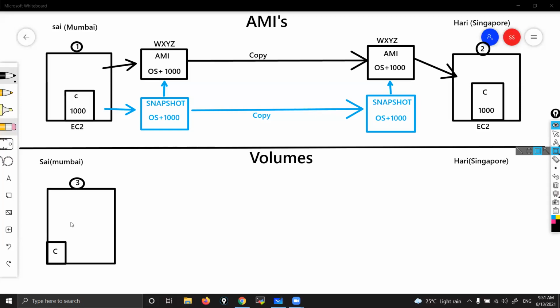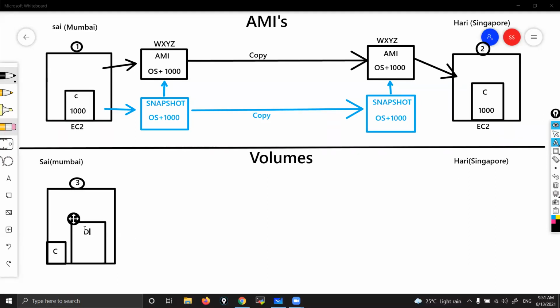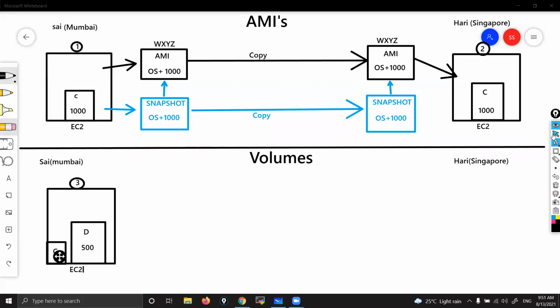Along with the C drive, he is going to attach one more drive, that is the D drive. See here, he attached one D drive. You know, right? We can attach multiple volumes. In the D drive, assume that I have some 500 movies, or any kind of data. I'm taking the example of movies. 500 movies are there. This is the EC2 instance, and movies are there.